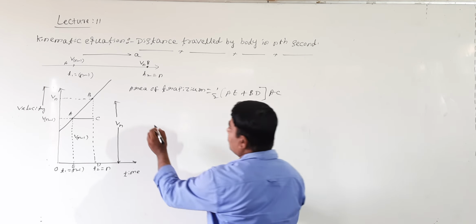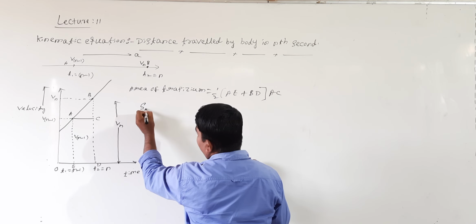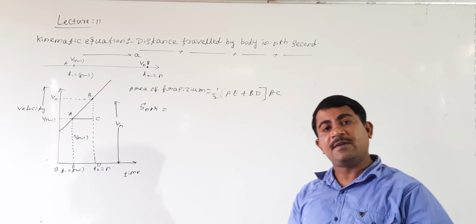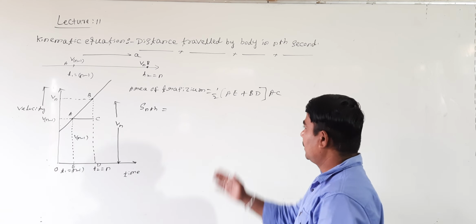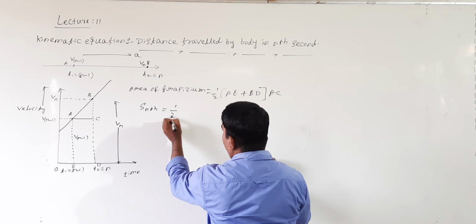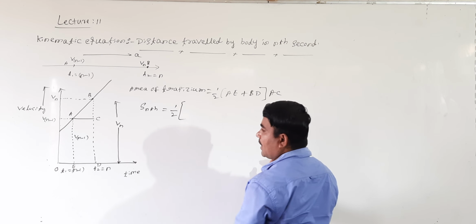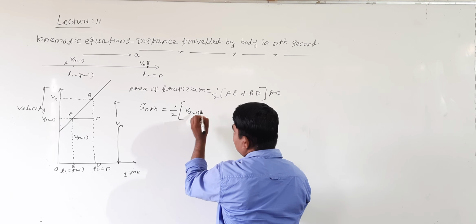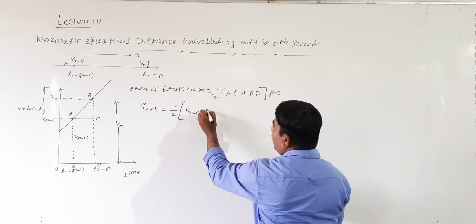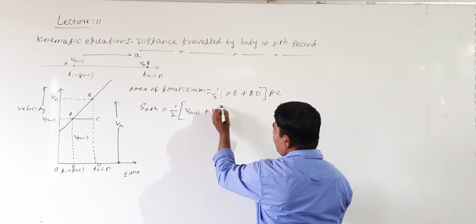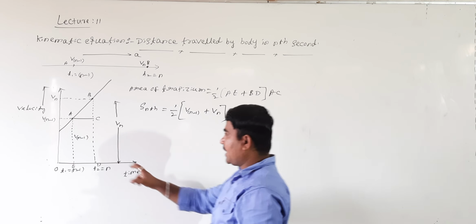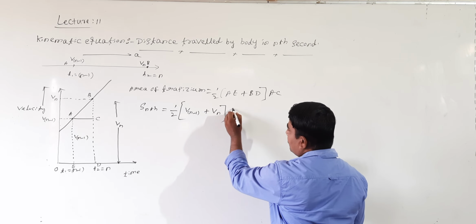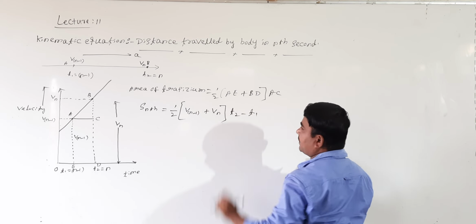Shall I take one more here? The area of the trapezium represents displacement. I need displacement in the nth second. Then again, half into, what is AE? AE is nothing but Vn minus 1. BD is equal to Vn. What is AC? AC is equal to this value, that is T2 minus T1.